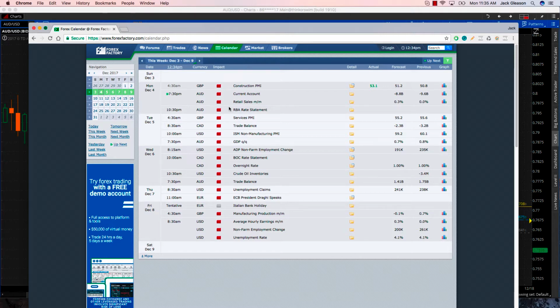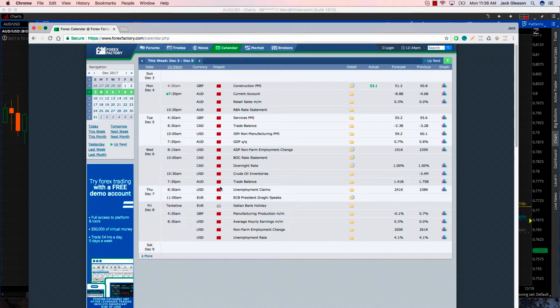On Wednesday at 8:15 a.m., ADP non-farm employment change for the US dollar. At 10 a.m., we have Canadian news with the Bank of Canada rate statement and overnight rate. At 10:30, crude oil inventories. And at 7:30, the Australian trade balance. So that's a lot of news for the Canadian dollar here at 10 o'clock to 10:30 because the crude oil inventories can affect the Canadian dollar as well. So Wednesday, we'll definitely be looking at possible trades in Canadian dollar.